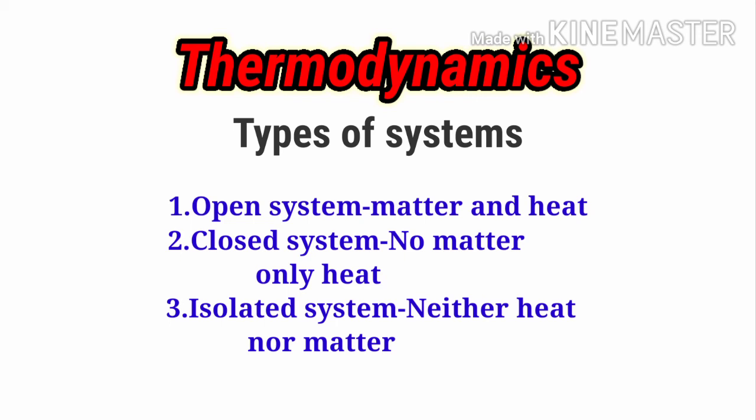And second one is closed system. The system in which no matter but only heat can be transferred or exchanged is called a closed system. And the last one is isolated system. The system in which neither heat nor matter will be transferred is called an isolated system.